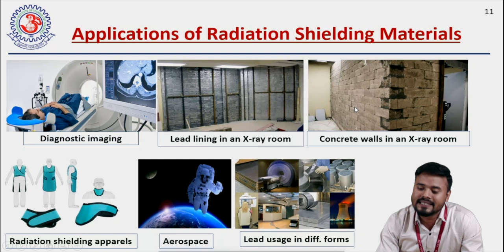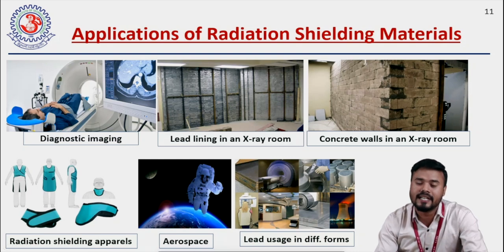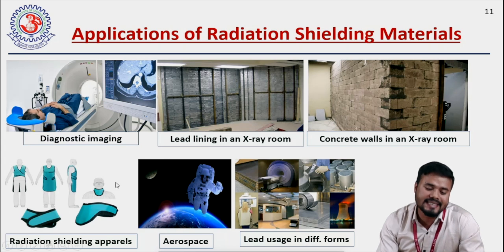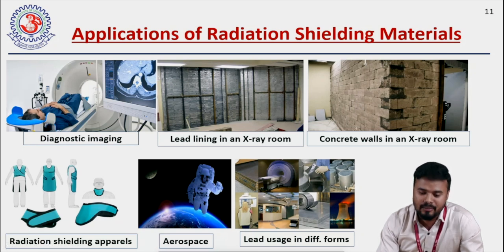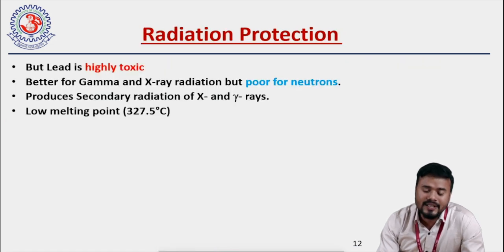In the third image, we can see that concrete walls are used for making an X-ray room. Very thick concrete walls are used. In the fourth image, we can see that radiation shielding apparel can come in different forms, like a thyroid shield, gonad shield, aprons, and skirts, right? In aerospace, astronauts wear radiation shielding apparel that also requires polymers or lead-based materials. In the last diagram, we can see that lead sheets are used in different forms to shield X-rays and gamma rays, right? So the question is, why is there a need to replace lead?